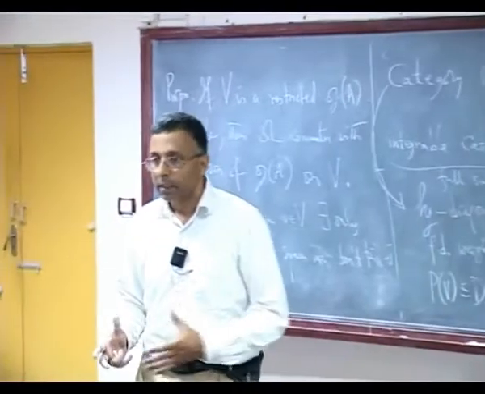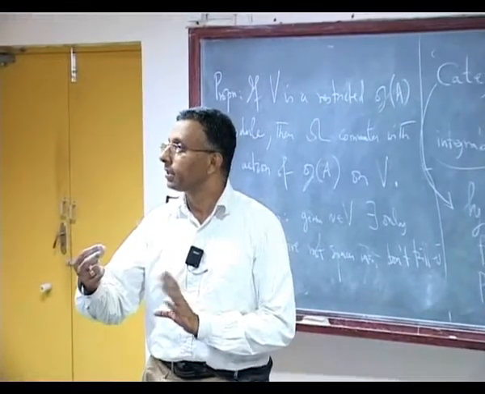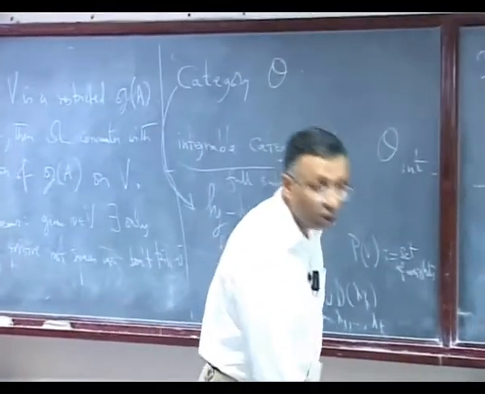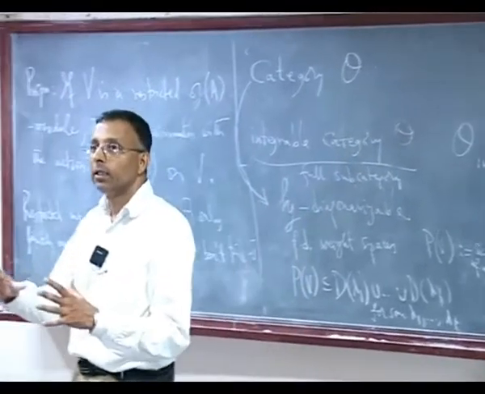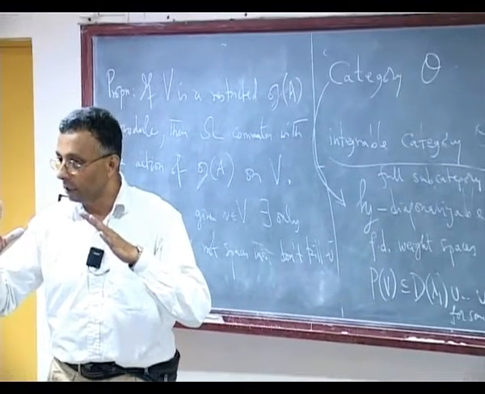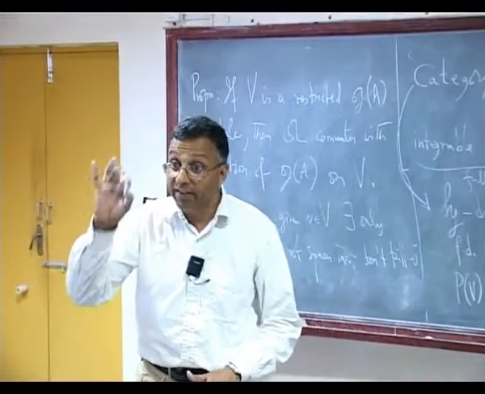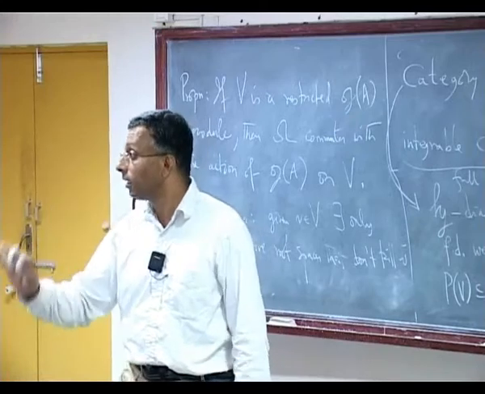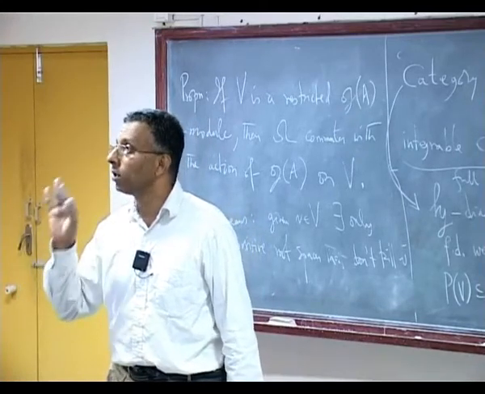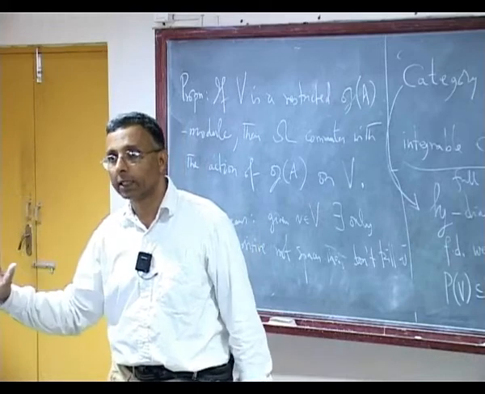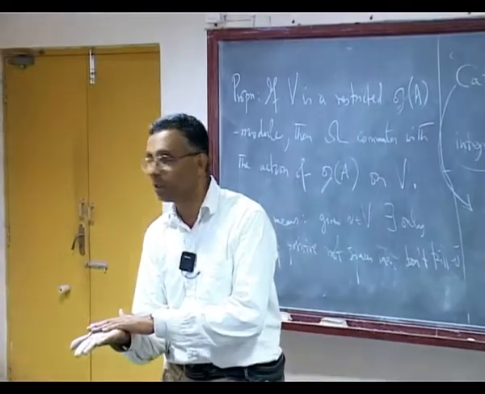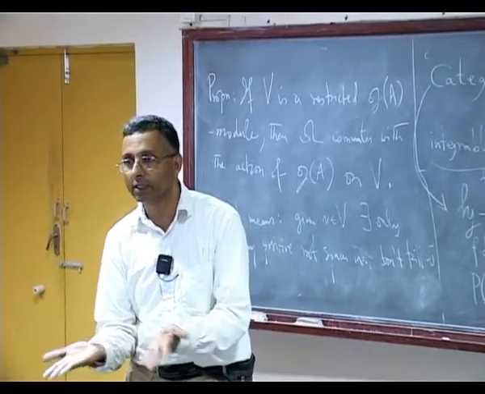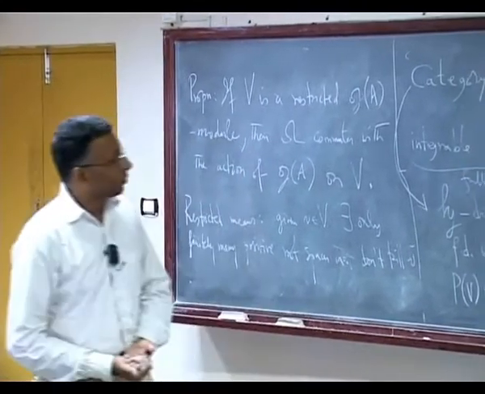And so from that very easily we will get that the irreducibles in this category O are precisely: there is one irreducible for every weight in H star, not just integral, for every weight in H star, which is the unique quotient of the Verma module. This is a rather trivial statement. It has no depth in it. It's just a very formal statement. From there, we have to talk.